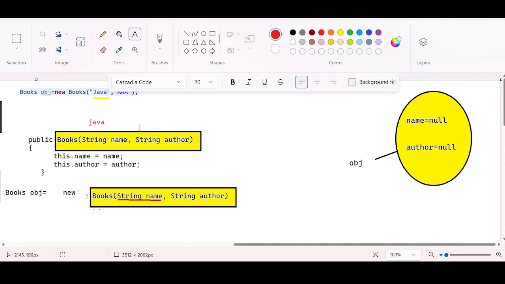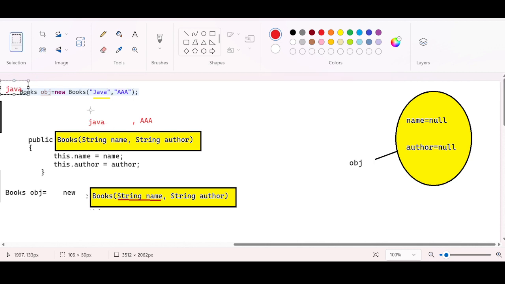First parameter Java, comma, second parameter A. We are passing these values so that they will be passed to the instance variables, this.name and this.author.